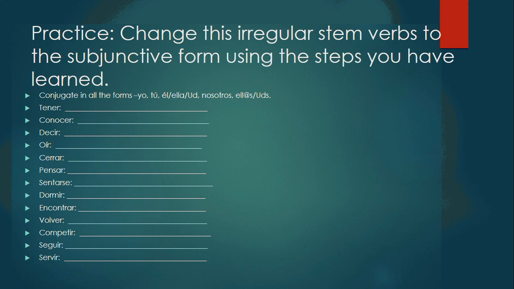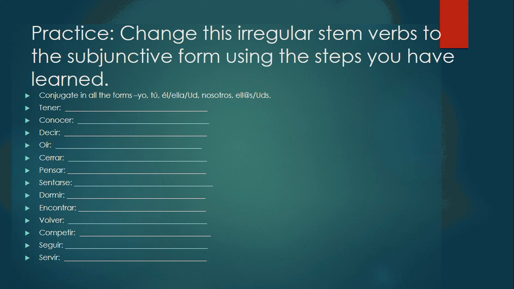Let's do conocer. Yo conozco. That's the yo of the present indicative. Drop the O. It's an ER verb, so let's add the A ending. Conozca, conozcas, conozca, conozcamos, conozcan. Let's do one more: decir. Let's go to the yo of the present indicative: yo digo. Drop the O: dig. Add the opposite ending, A. Diga, digas, diga, digamos, digan.